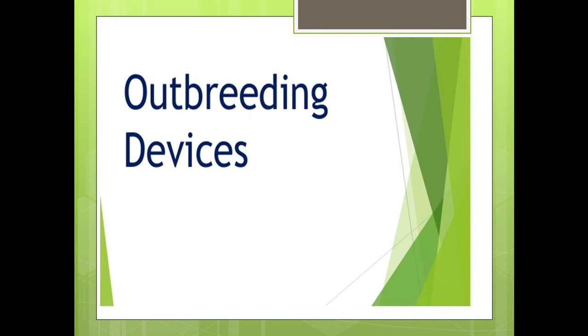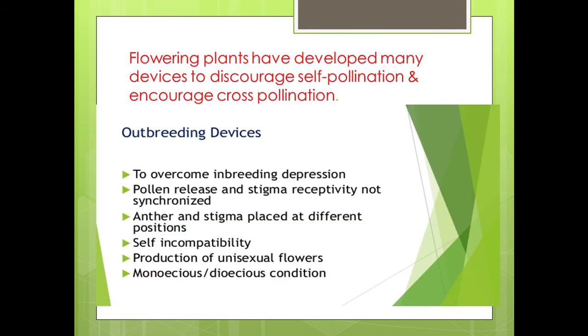Such devices are known as outbreeding devices. What are outbreeding devices? These are the devices developed by many flowering plants to discourage self pollination, meaning pollination within the same flower or autogamy, and to encourage cross pollination.